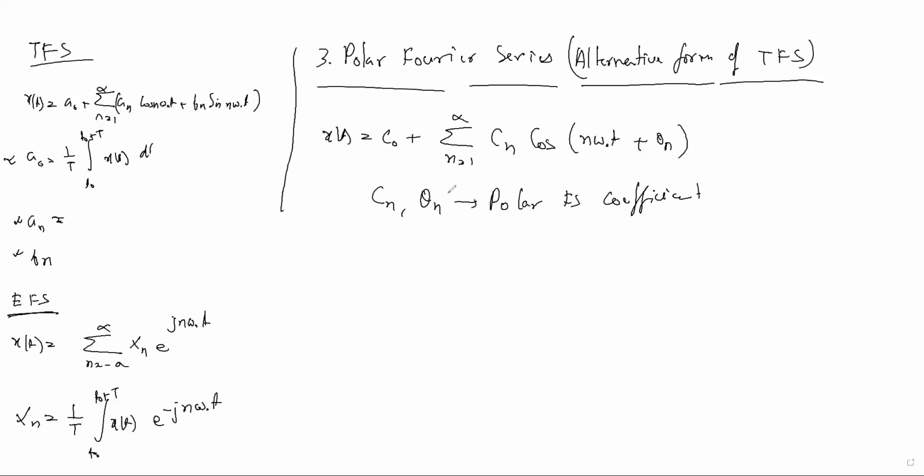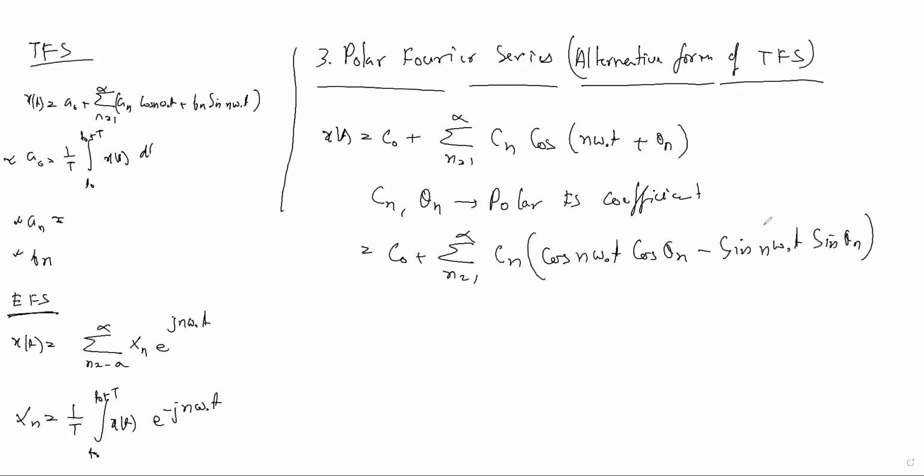And if you break the above equation, C naught plus summation n equal to 1 to infinity Cn, if you break this cos part, cos(a plus b), then it will be cos n omega naught t cos theta n minus sin n omega naught t sin theta n. This is the formula. So this is the polar Fourier series representation.